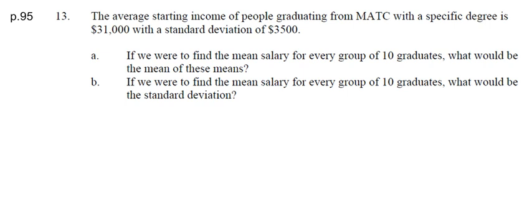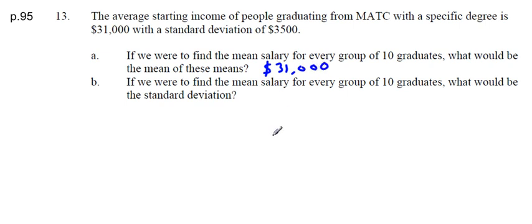Now let's think about this. Let's say thousands of people graduate from MATC. If you get groups of 10 people and find the average of every group of 10, well, guess what? The average of those groups is always going to equal the average of the entire population. So for part A, we don't need any work at all. The average is going to be the same as the original average, $31,000.